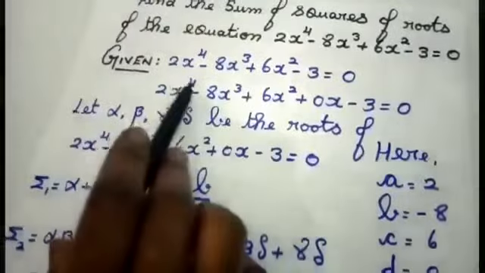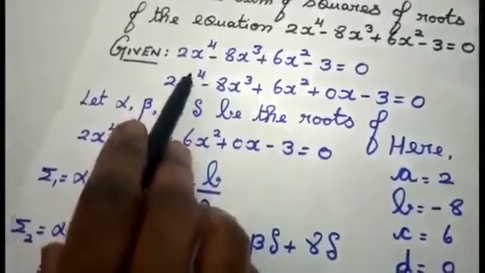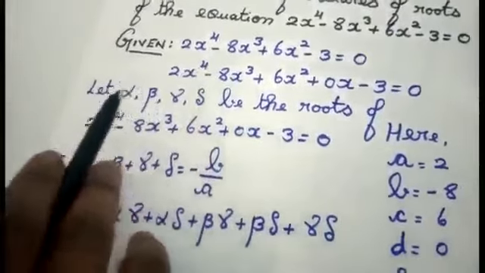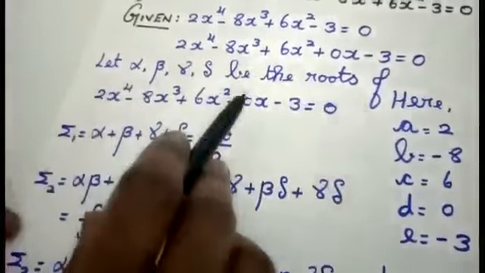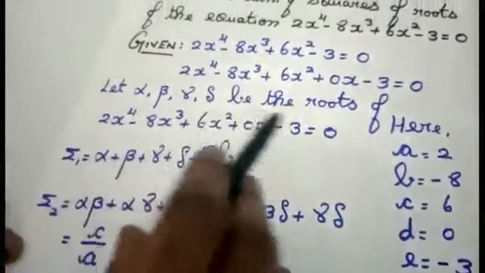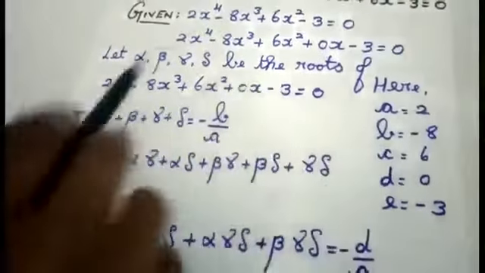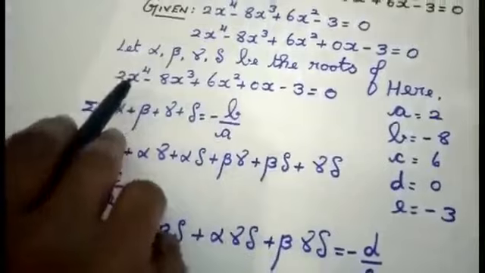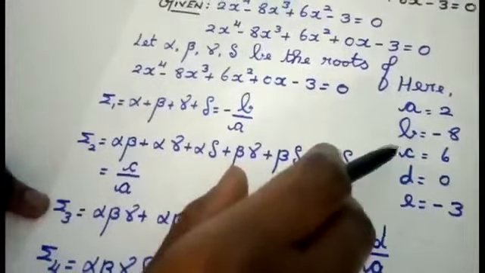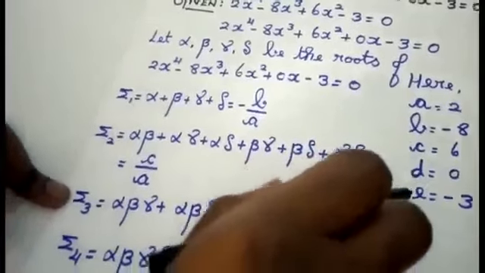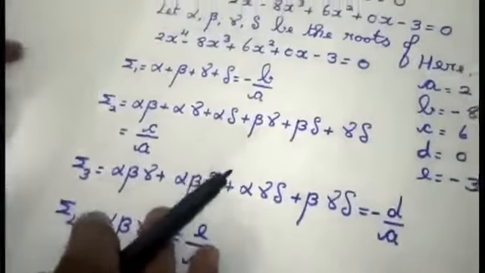Highest power is x to the power 4. What I am going to do is I am going to get 4 roots. I am going to take these 4 roots as alpha, beta, gamma and delta, be the roots of the given equation. From this, I am going to find the values. I am just going to take the values of a, b, c, d and e. That is, the coefficient of x to the power 4 is a, b is minus 8, c is 6, d is 0, e is minus 3. So what is the procedure we told for finding degree 4, students?